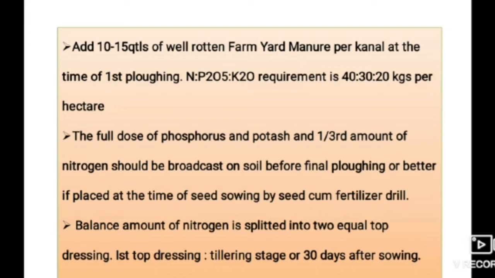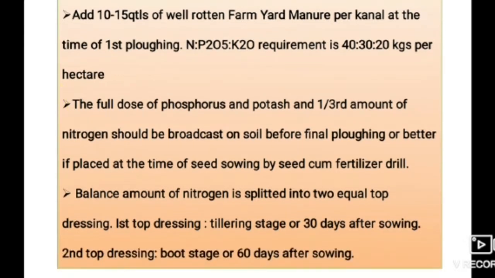The full dose of phosphorus and potash and one third amount of nitrogen should be broadcast on soil before final ploughing, or better if placed at the time of seed sowing by seed-cum-fertilizer drill. The balance amount of nitrogen is split into two equal top dressings. First top dressing at tillering stage or 30 days after sowing. Second top dressing will be at boot stage or 60 days after sowing.